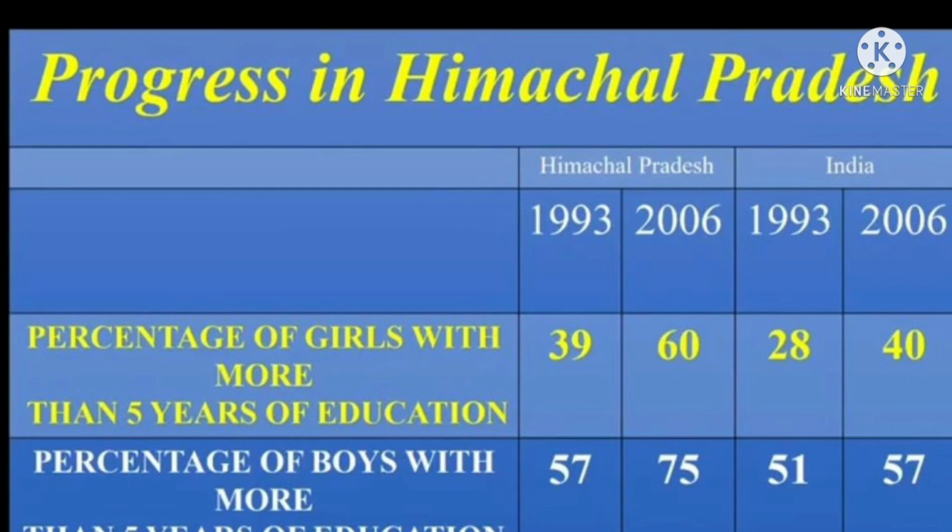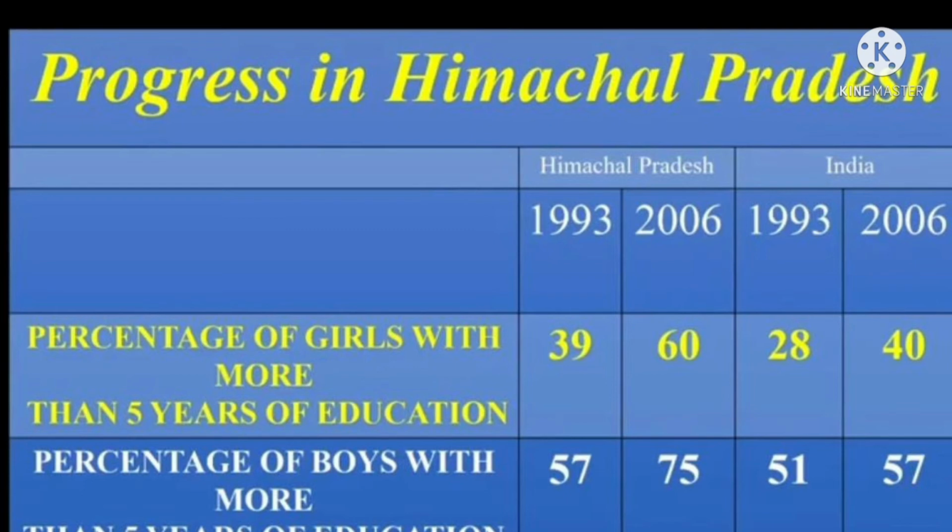This comparison across two different years indicates the development that has happened. Clearly, there has been greater development in schooling and spread of education in Himachal Pradesh than in India as a whole, though there is still a lot of difference in the average levels of education among boys and girls. It is across genders. There has been some progress towards greater equality in recent years in Himachal Pradesh. Students, observe this table.